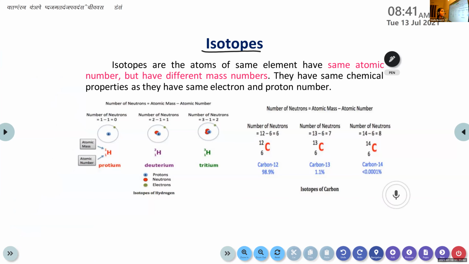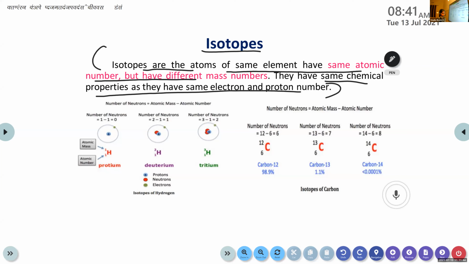Isotopes are the atoms of same element with same atomic number but different mass number. So their chemical properties are also same because the number of protons and number of electrons remain same. That's why. Only need to write this much portion, okay? Then we can discuss the examples.